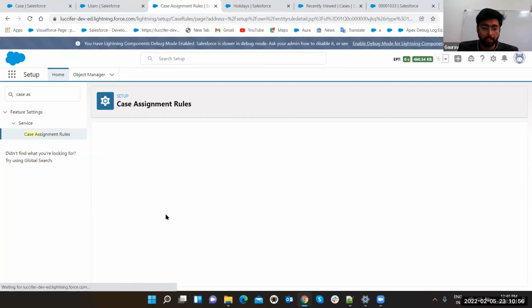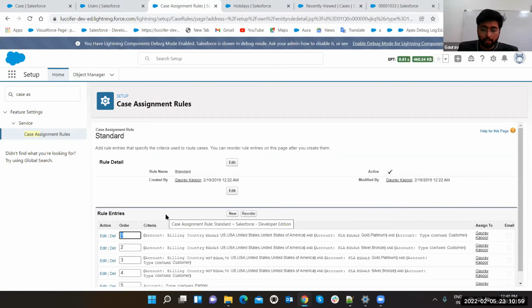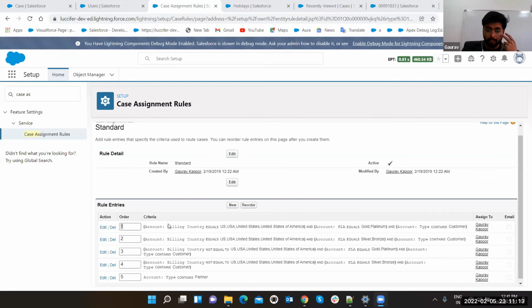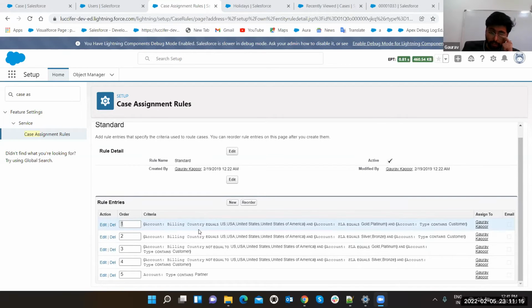Yeah, we already have an assignment rule with a lot of rules. You just have to come here, and you can make a new assignment rule according to your requirement and make it active. Now you can set your n number of rule entries and give them a priority number. The order is like this: first this will be executed, second this, third this, fourth this, fifth this. According to this, you can assign it to different users.